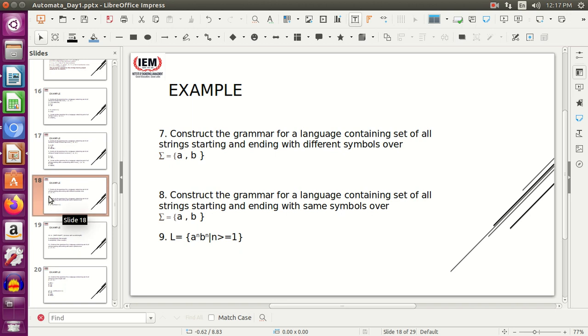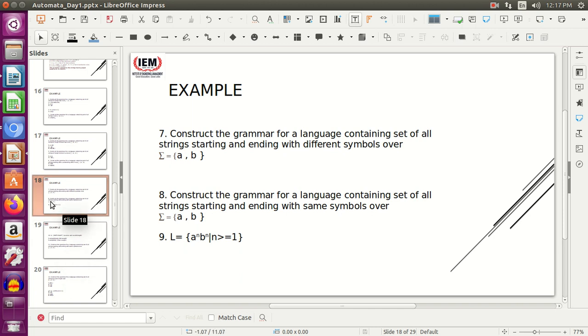Ma'am, we did not start the Chomsky hierarchy today, right? We did not start, but the test contains a question from the Chomsky hierarchy. I have set the test. You can Google the answer and give the test. I had thought that I would be able to complete the Chomsky hierarchy, but I could not. So I request you all to just look for the answer and give it. Next day I will explain what the Chomsky hierarchy is.